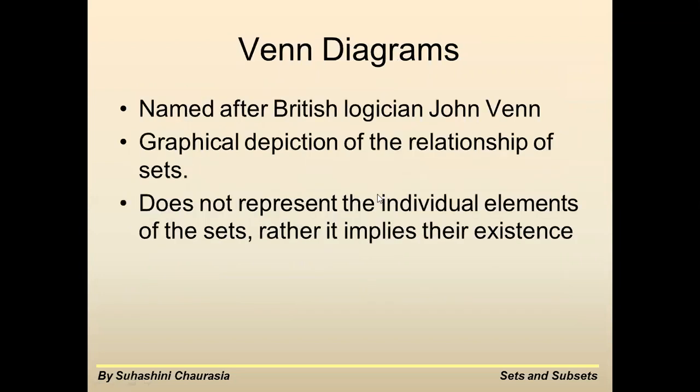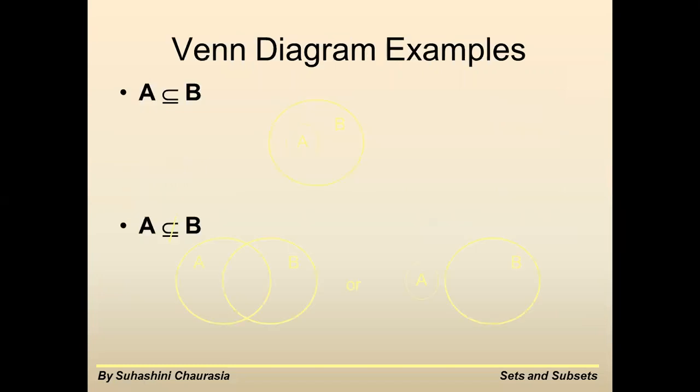Now let's see the Venn diagram. Venn diagram is named after British logician John Venn, and this is the graphical depiction of the relationship of the sets. That does not represent the individual elements of the sets, rather it implies their existence. See here, we have the Venn diagram. If A and B are in the same circle, then we call it as A is a subset of B.